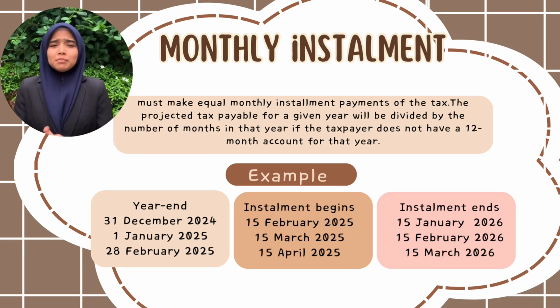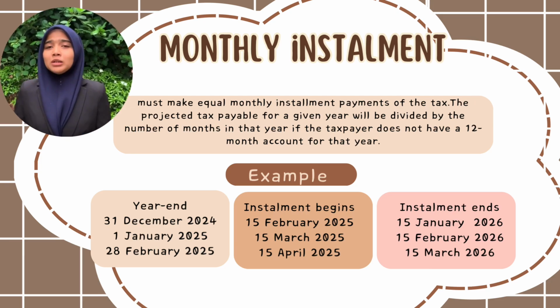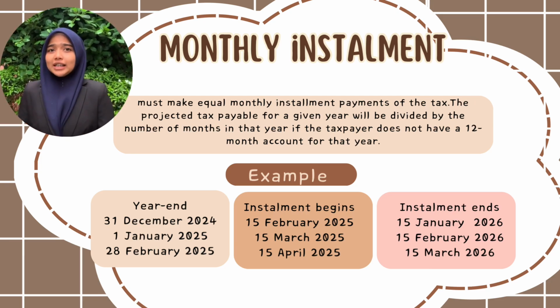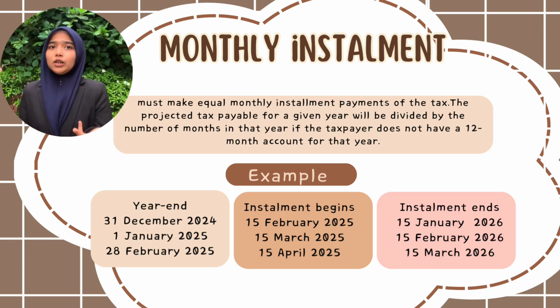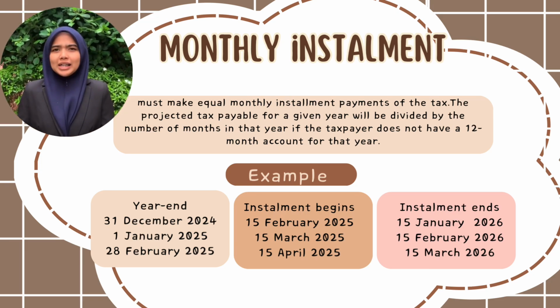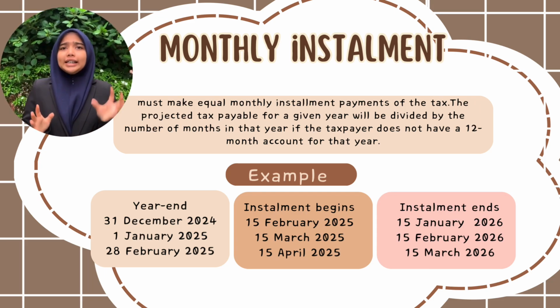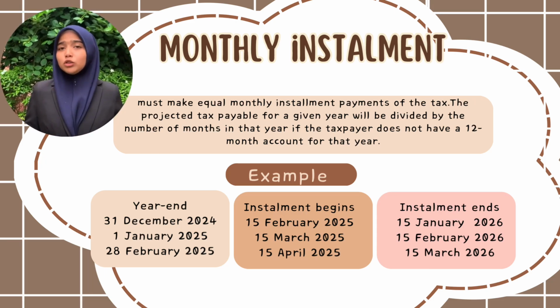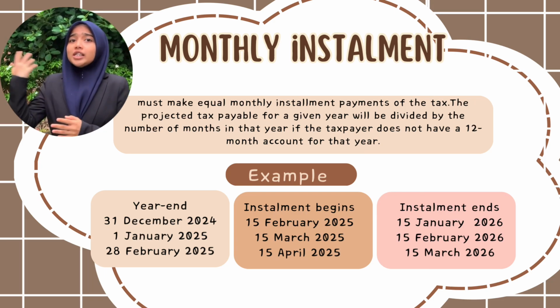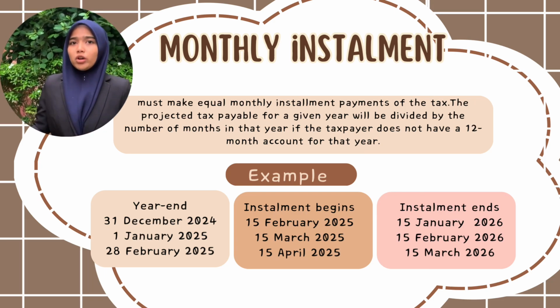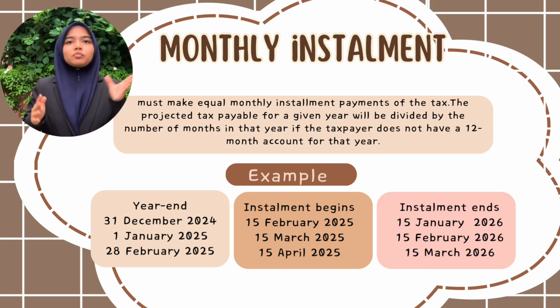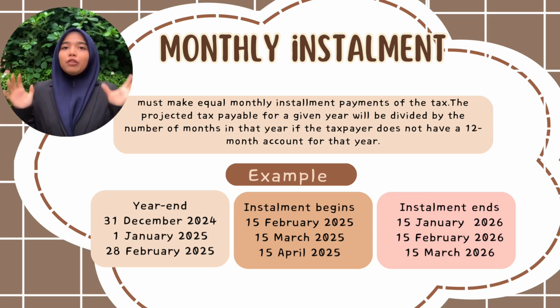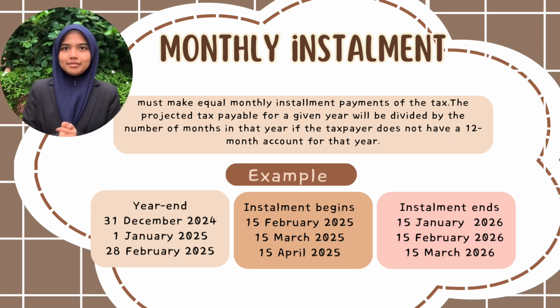Alright, for the next one is monthly installment. The taxpayer must make equal monthly installment payments of the tax. The projected tax payable for a given year will be divided by the number of months in that year if the taxpayer does not have 12 months of account for that account year. Okay? For example, year end is 31 December 2024. So, the installment begins on 15 February 2025 and the installment ends on 15 January 2026.